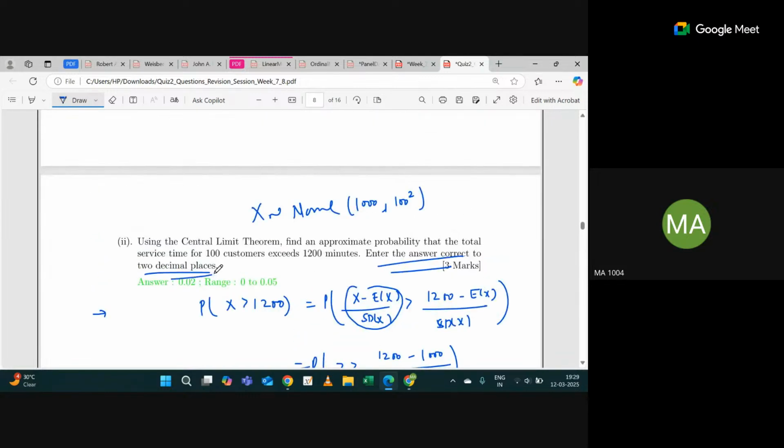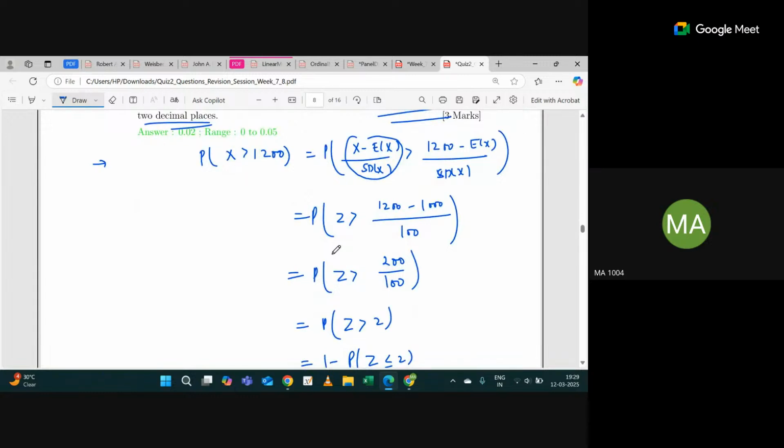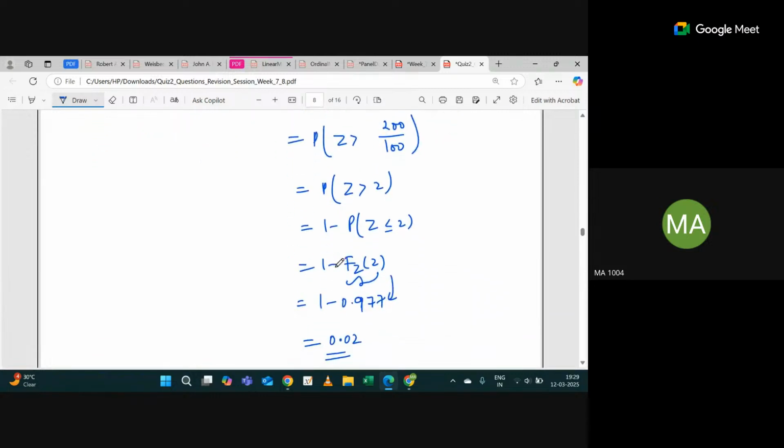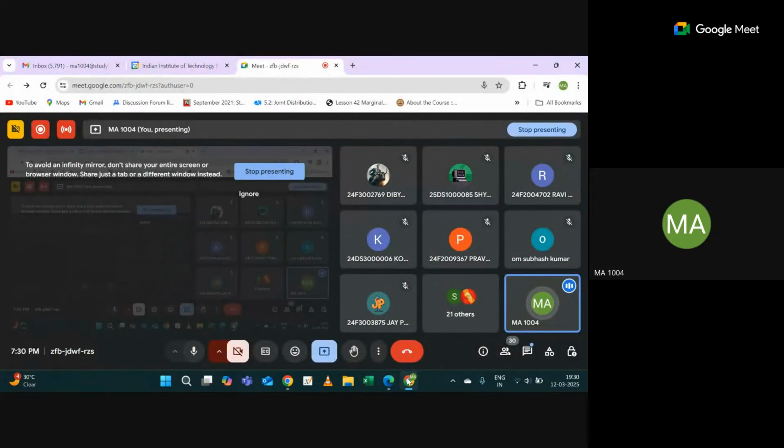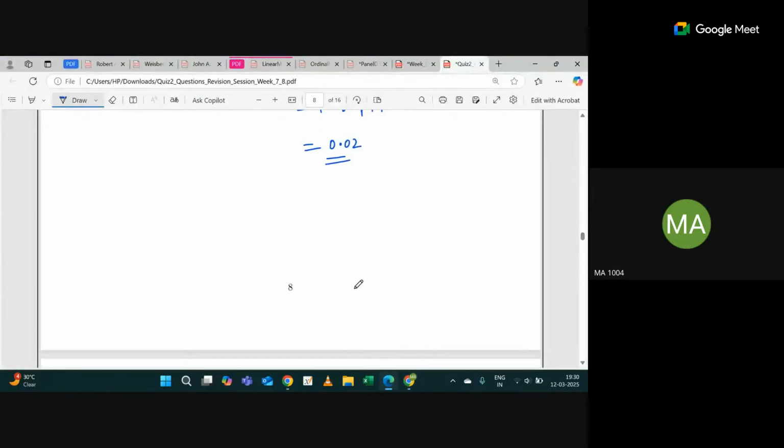Okay, is this clear? Now you got the idea how to approach the central limit theorem and the reason behind it. Yes or no? Anybody, are you getting it or not? Yes, sir.